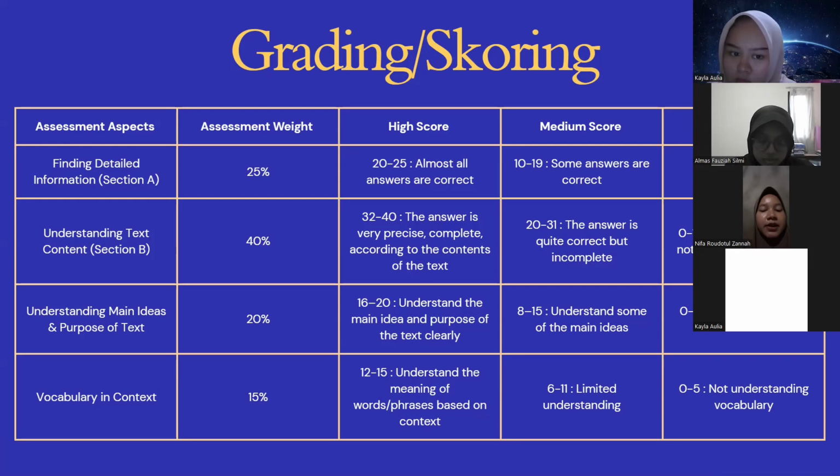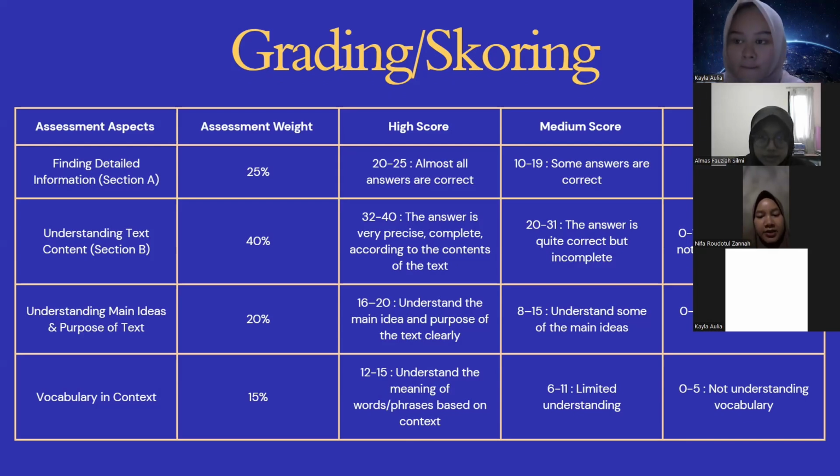last is vocabulary in context, with a weight of 15%. Here you need to show that you understand the meaning of certain words or phrases in the sentence, not just their general meaning.